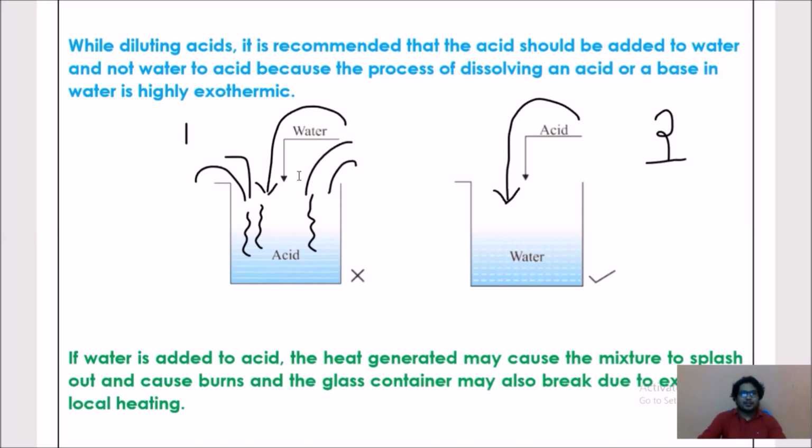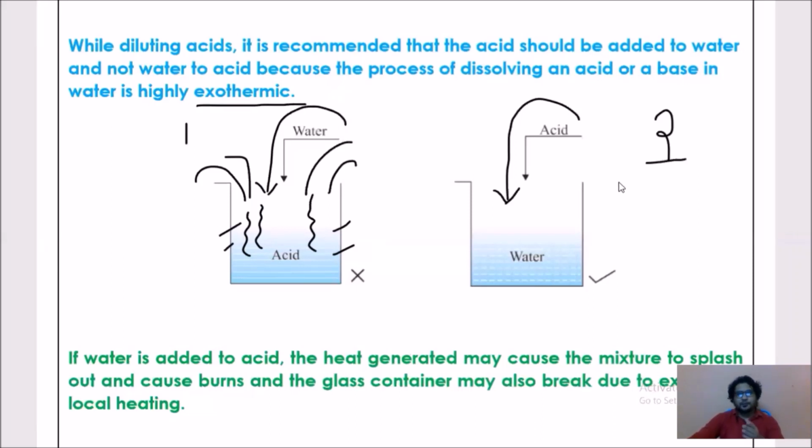At the same time, that glass container may also break. So it is not recommended to add water to acid, as it releases a high amount of heat energy. That's what we call an exothermic reaction.